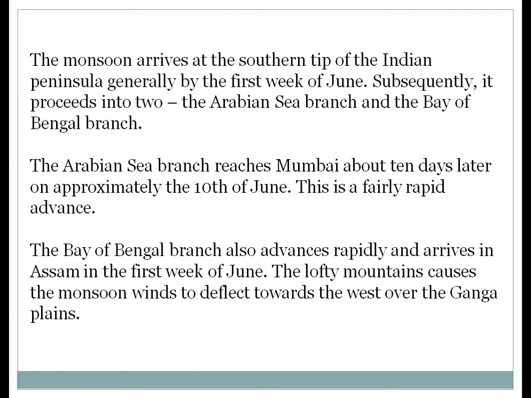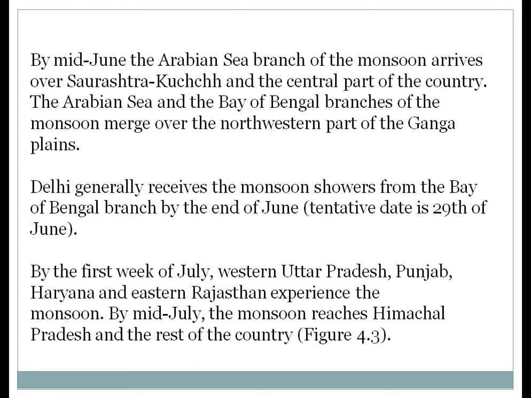The lofty mountains cause the monsoon winds to turn towards the west over the Ganga plain, that means the northern plain. Next, by mid-June, the Arabian Sea branch of the monsoon arrives over Saurashtra, Kutch and the central part of the country. The Arabian Sea and the Bay of Bengal branches of the monsoon merge over the northwest part of the Ganga plain. You can clearly understand this by reading this concept and using the map work from the textbook.